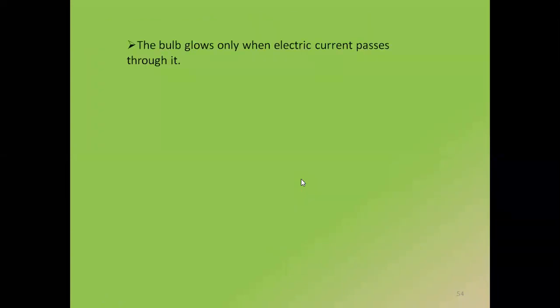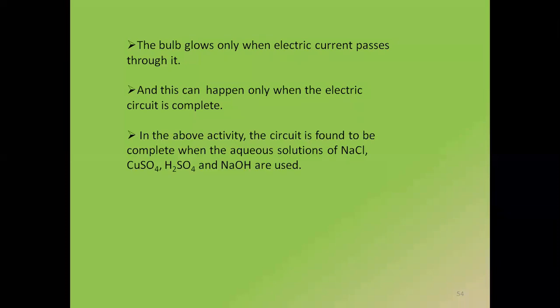Again, I'm showing you the diagram. Okay, the diagram is not coming here. The bulb will glow only when the electric current will pass through it. Definitely yes. Bulb glow kab hoga? Jab circuit complete hoga. You learned physics, right? So, and this can happen only when the electrical circuit is complete. And how do I know when the electric circuit is complete?